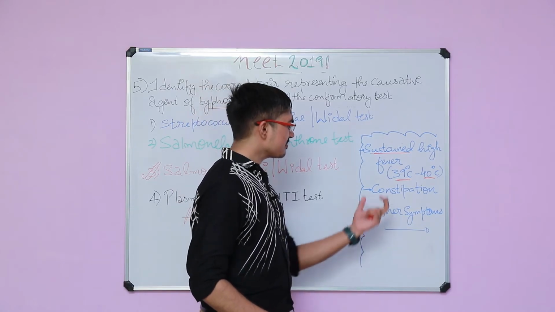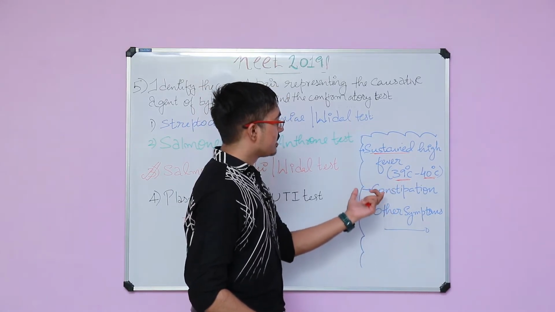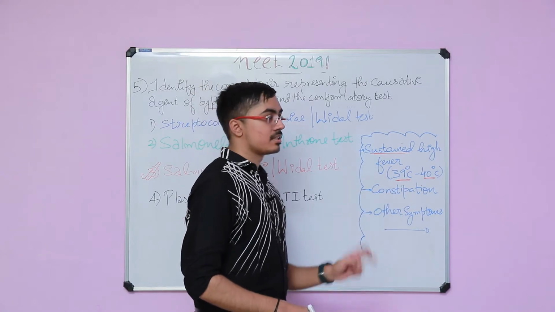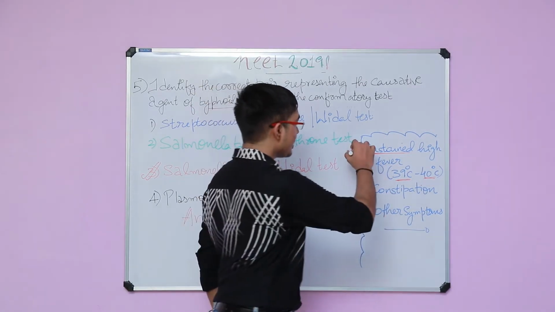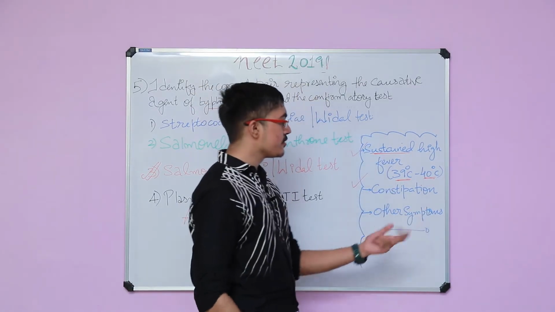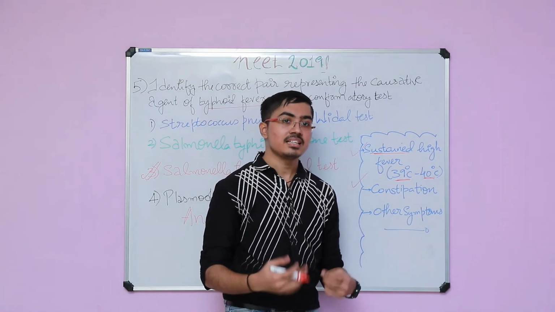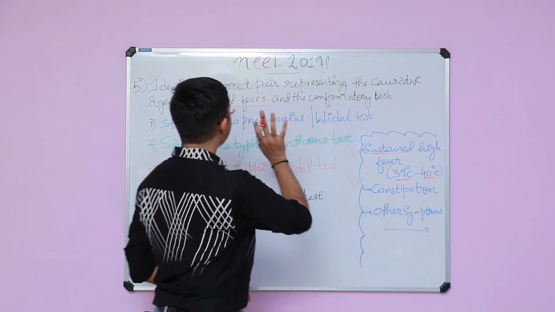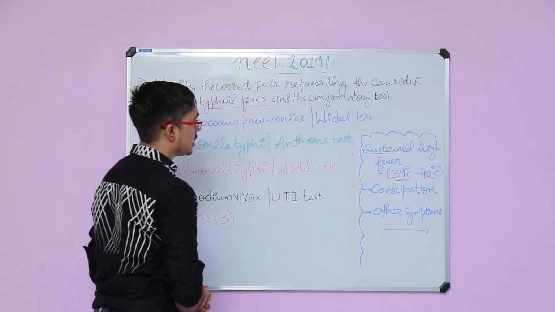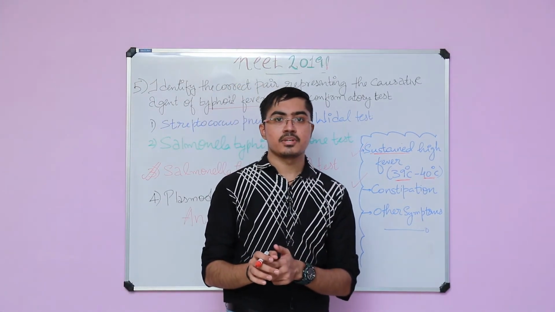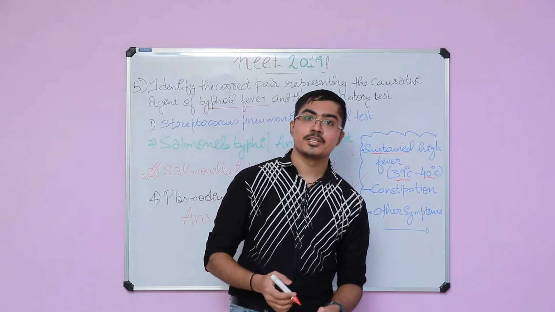Also, since the stomach or intestine is upset, definitely you will have constipation-like symptoms. So these are the very specific symptoms over here. Other symptoms you can just read and mark, and while you keep on revising this, keep on reading, that will be there in your head. So this is the explanation to this question. It is a straightforward direct question that is taken from NCERT. Let's proceed to the next question.